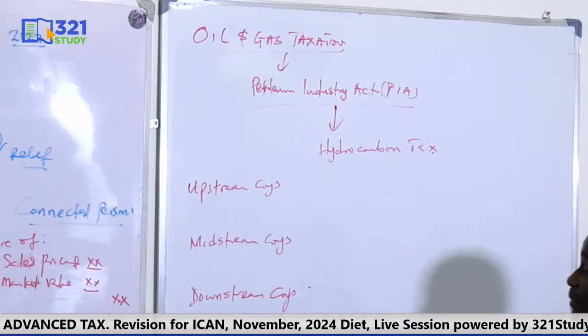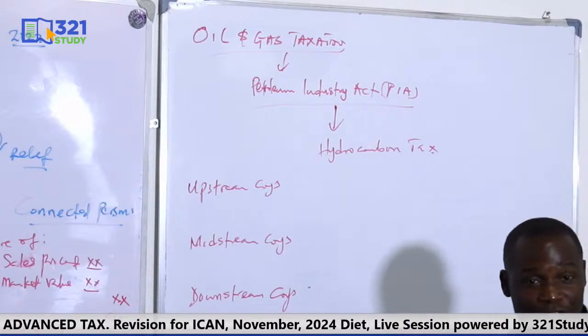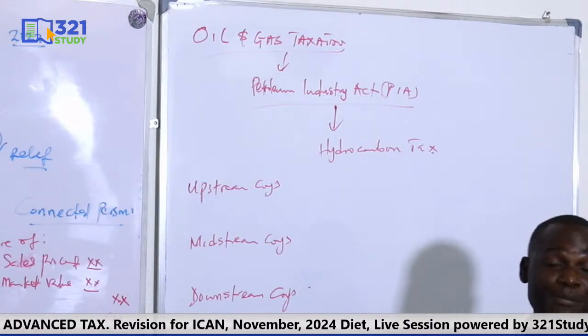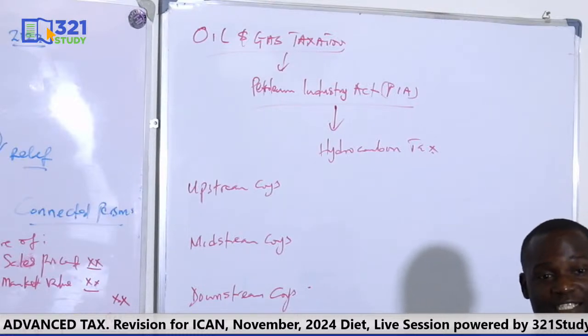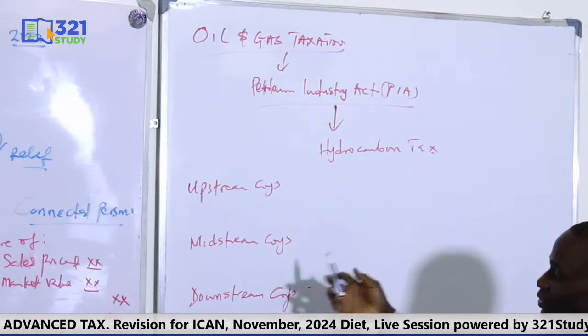So PIA is all about upstream companies. While midstream are like refinery operations, or if you own a refinery, you are in the midstream. If you have, let's say, pipelines through which oil and gas are transported, that's also midstream. Some also have terminals, export and import terminals, all those are midstream activity.